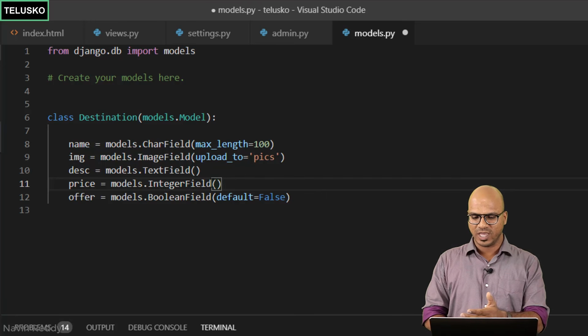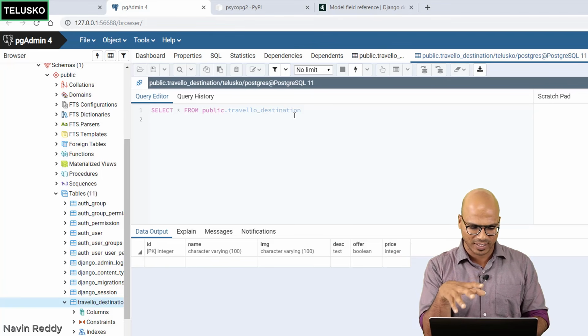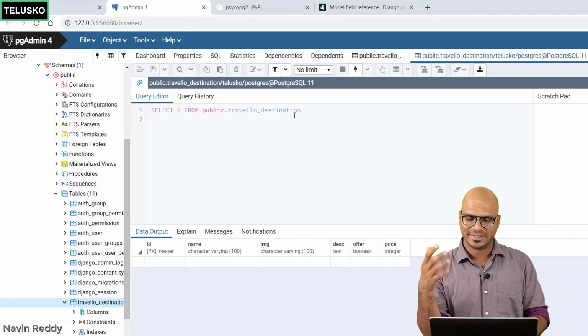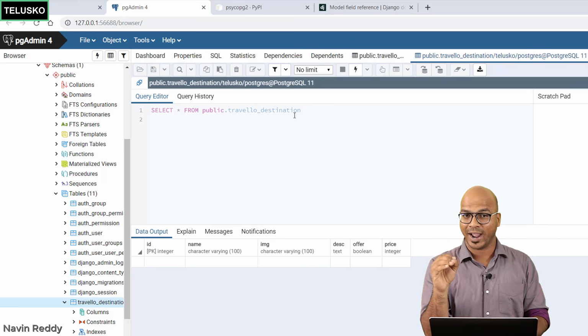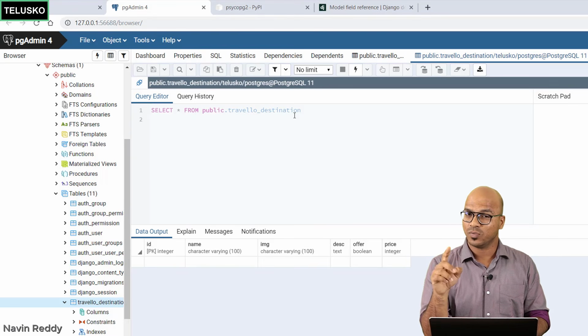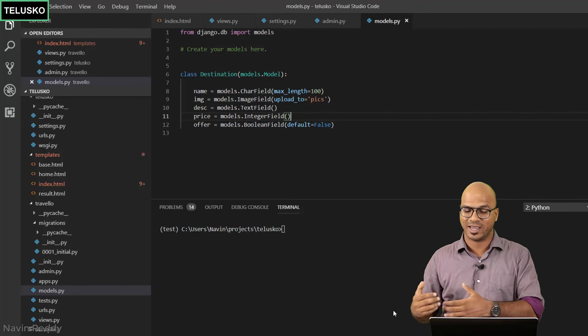So first of all, we have to make one change. We have to make it integer field. And then another way you can do that is go back to the SQL query and you can alter the table. So we have to write an SQL query. You have to say alter table and the table name, and you have to add one more column, which is price in this case. That's one way. The other way you can do that is by doing the remigration. So again, you have to make the migration, again, you have to shift.